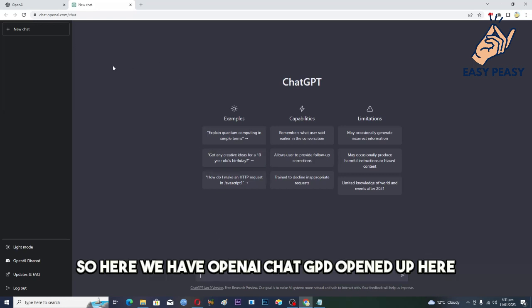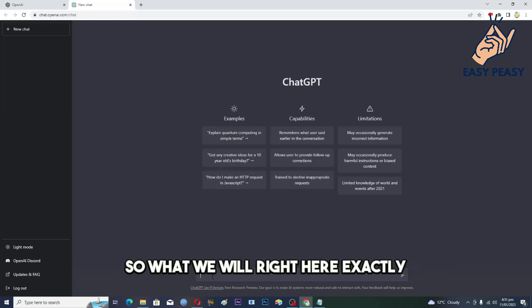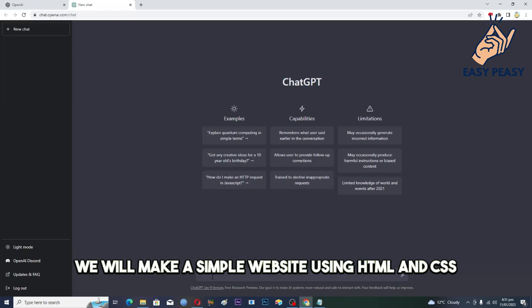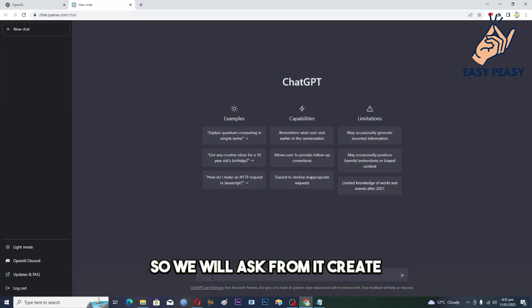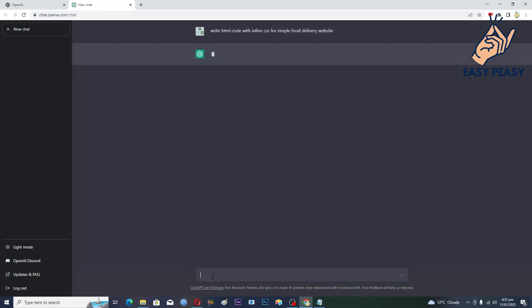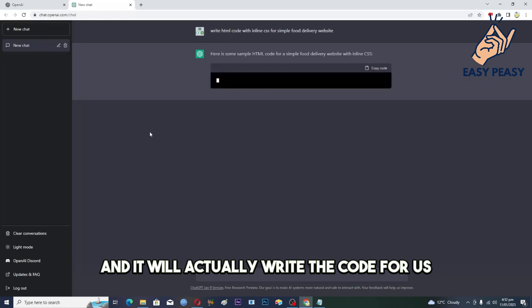So here we have OpenAI ChatGPT opened up. What we will write here exactly is, we will make a simple website using HTML and CSS. So we will ask it to create, or we can say write, HTML code with inline CSS for a simple food delivery website. So we will hit enter and it will actually write the code for us.